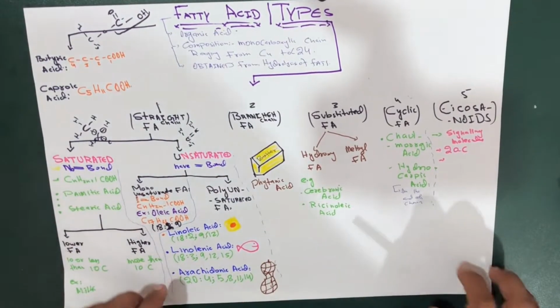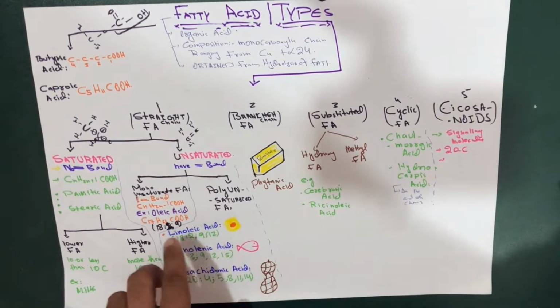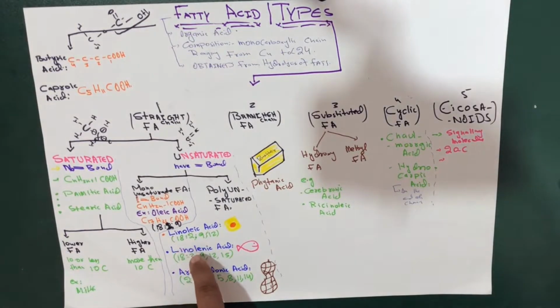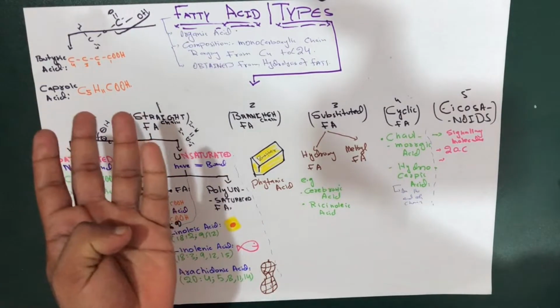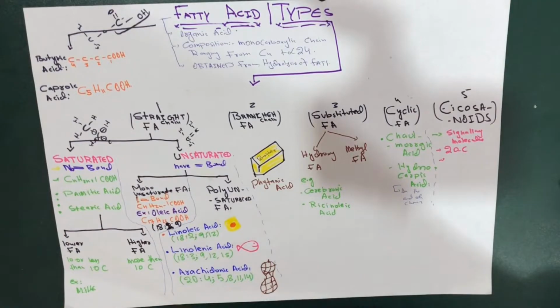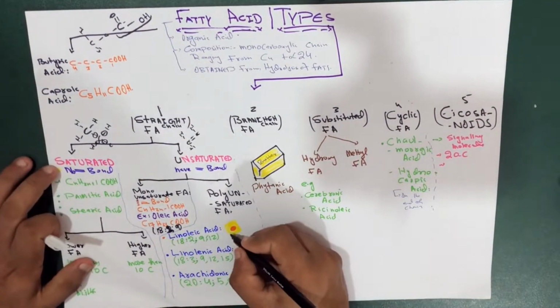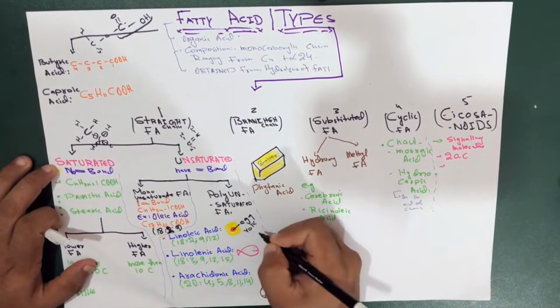That's it. And one thing more to add in this condition is the diet. If you are discussing the dietary sources of linoleic acid, we could say that linoleic acid is present in sufficient amounts in peanut oil, corn oil, and the egg yolk. That's why I made a picture of the egg yolk over here. You can see, not the whole egg, it's present in the egg yolk. I made that to make it clear.